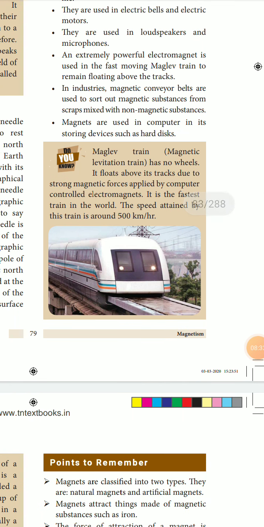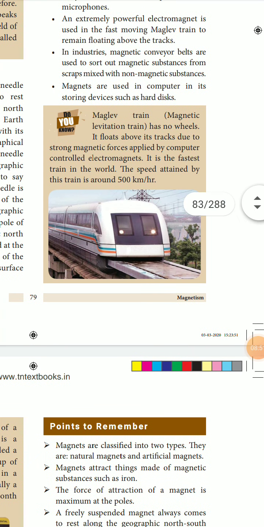An extremely powerful electromagnet is used in the fast-moving maglev train to remain floating above the tracks. In maglev trains also they use magnets. In industries, magnetic conveyor belts are used to sort out magnetic substances from the scraps mixed with non-magnetic substances. To sort out the magnetic substance, they are using them in industries. And magnets are used in computers and in storing devices such as hard disks.